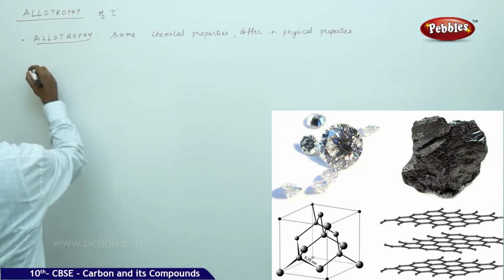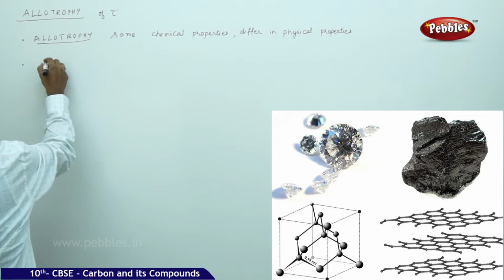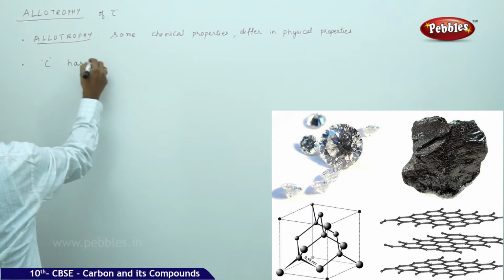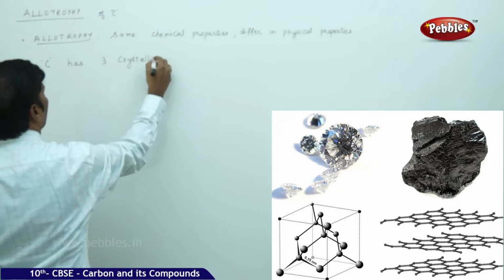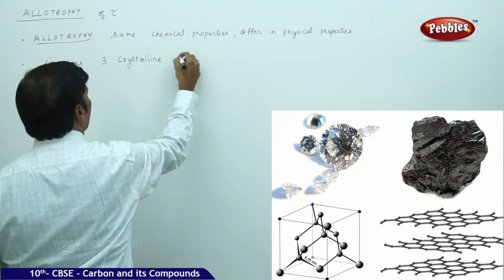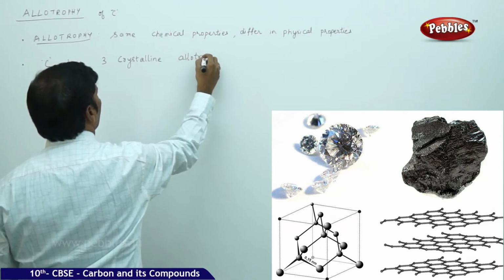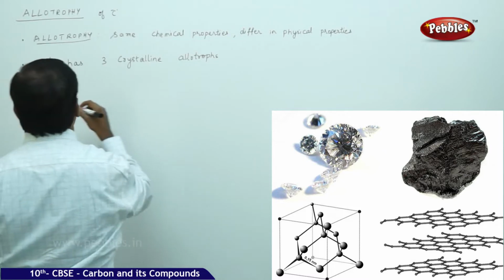So here, carbon has 3 crystalline allotropes.